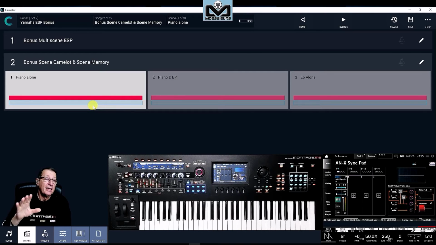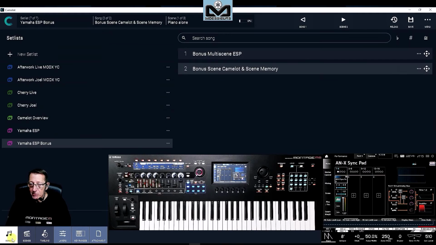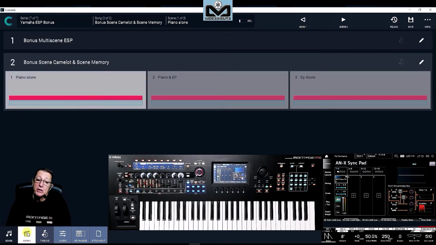So I have just asked the scene memory to call these 3 positions. You will not see this supernode moving because remember, on my layer, there is no Montage M item. It's only ESP. So it will respond only on ESP. I will not open it because you will hear the differences. No need to open the screen because it will hide my scene position.